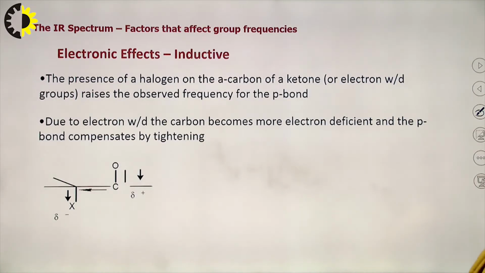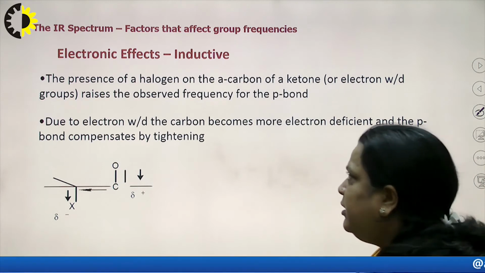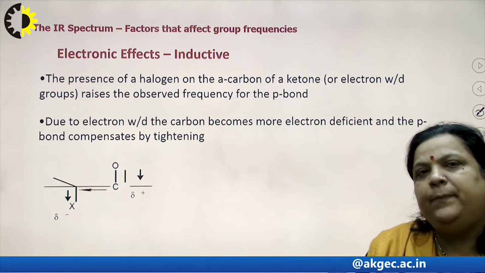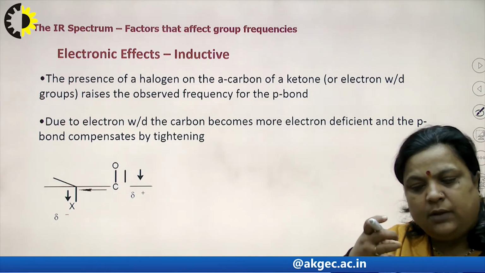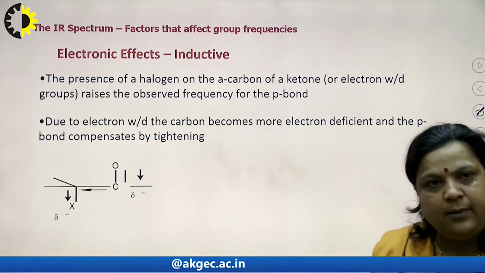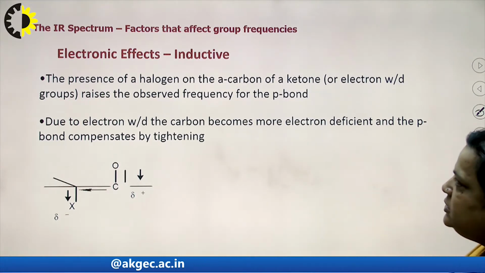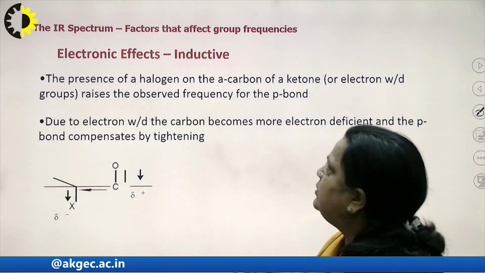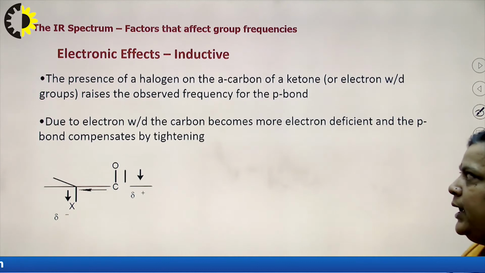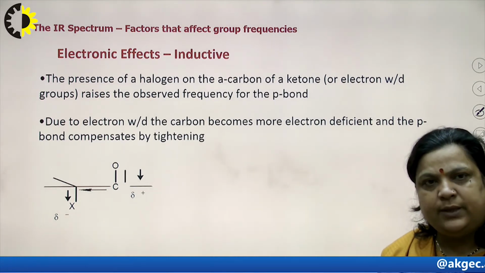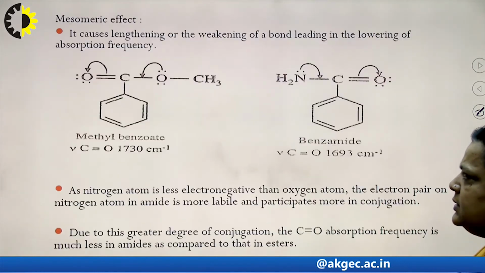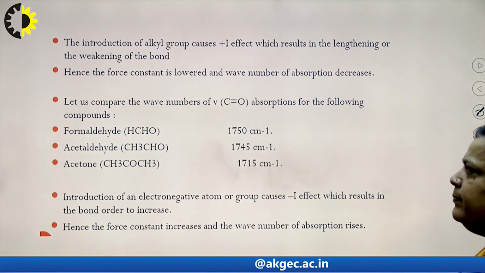Now, let us discuss the first effect, which is the inductive effect. We know that the inductive effect depends on the electron pulling power or the electron repelling or donating power. So, the presence of a halogen on the alpha carbon of a ketone raises the observed frequency for the pi bond. We can understand this in a very simple form.